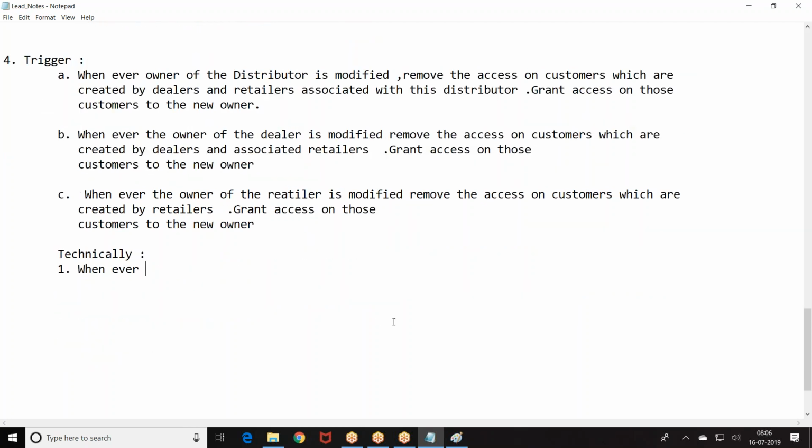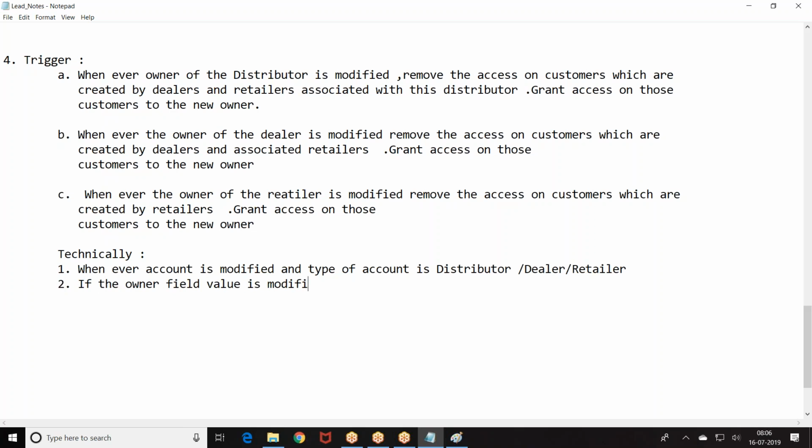When our account record is modified and the type of account is distributor, if the owner is modified, use the effect sharing, remove the access. We have done an example also.